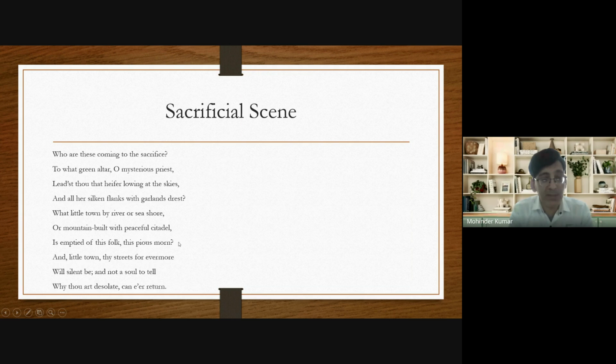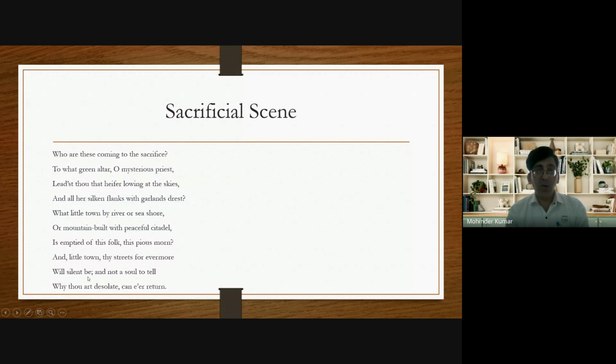Folk stands for people, this pious morn. Pious means holy. Morn means morning. He says that now on this pious morning, on this holy morning, that town has gone empty. Why? Because all the people of this town have come here, so the town has gone empty. And that's why in the next line he says, and little town, thy streets forever will silent be. He says that all the people residing in the town have come out, so the town has gone empty. And that's why he says that the streets of the town will always remain silent.